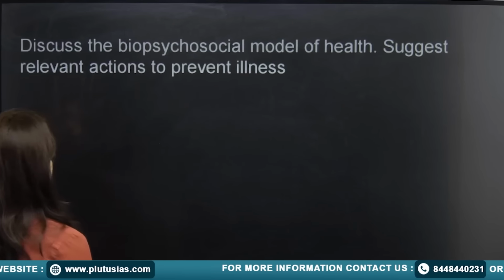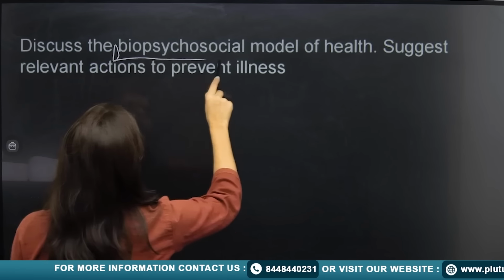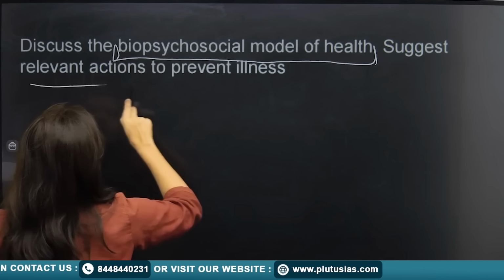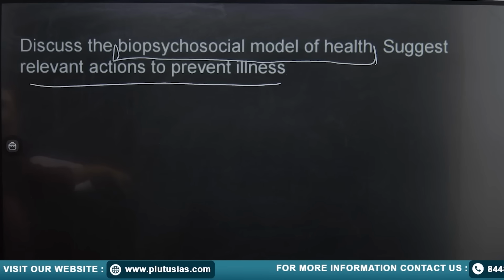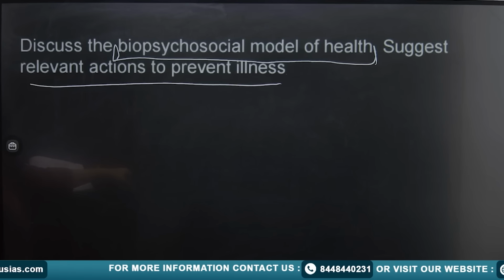The next one is discuss the biopsychosocial model of health. Suggest relevant actions to prevent illness. Now here they are talking about the biopsychosocial model of health.